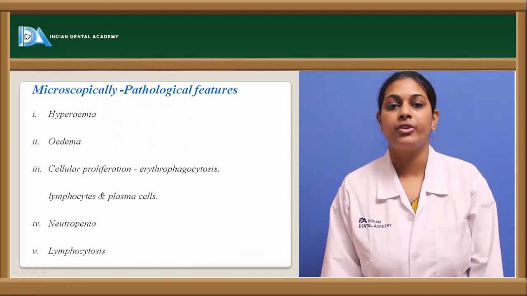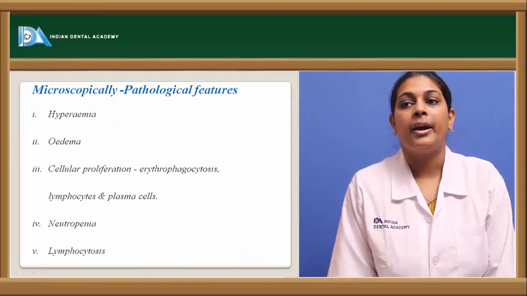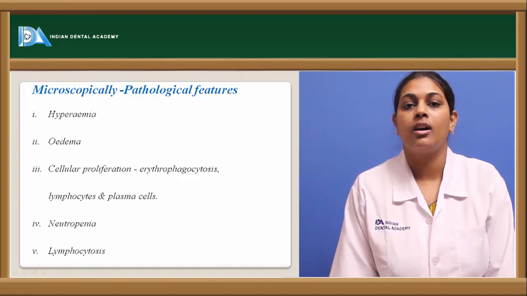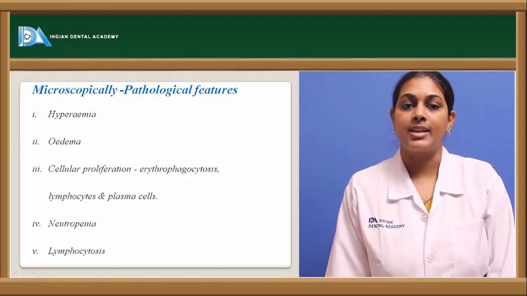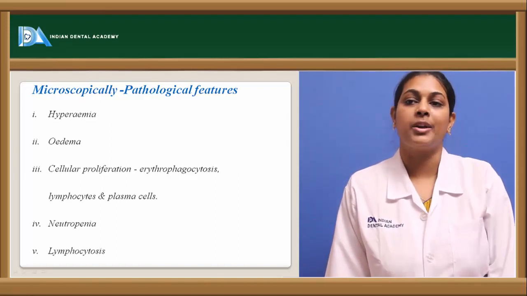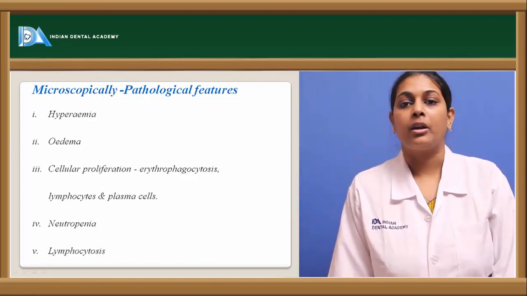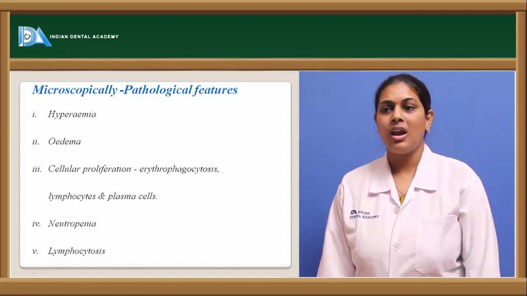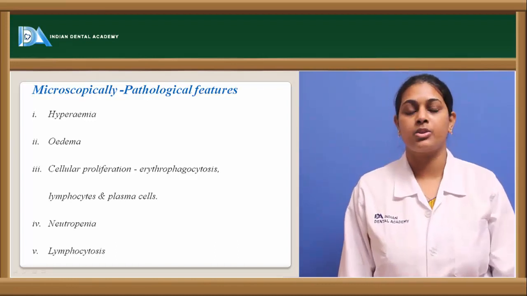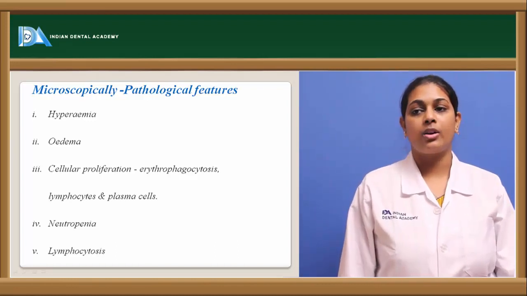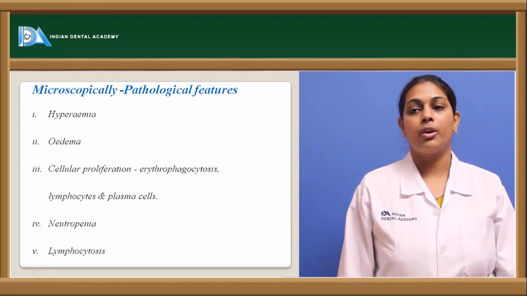Coming to the microscopic features, usually we see hyperemia, an increase in blood supply, which can be observed microscopically as increased size of the blood vessels. We also see edema, the escape of intercellular fluid, which appears as a watery or diluted material within a microscopic slide. We also see cellular proliferation, showing erythrophagocytosis, along with lymphocytes and plasma cells, which can be observed under a microscope.